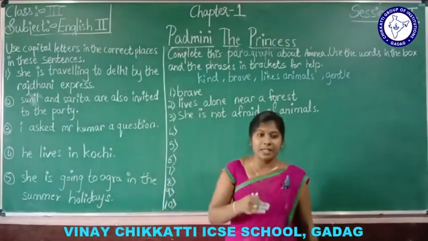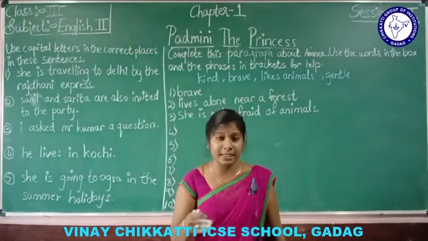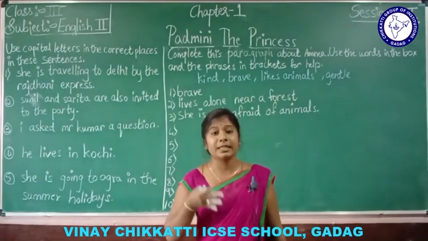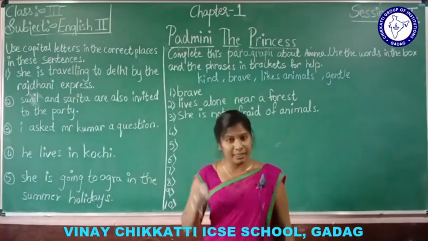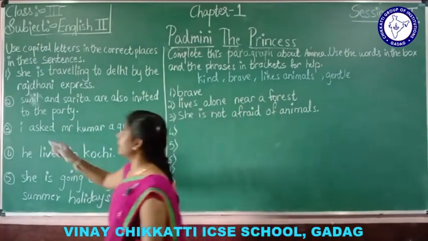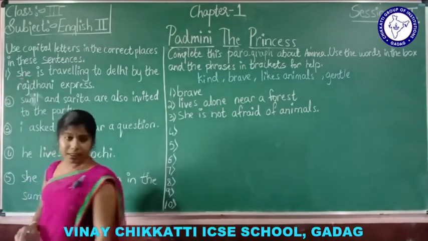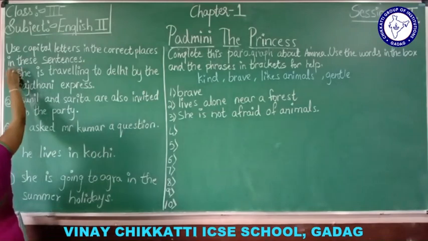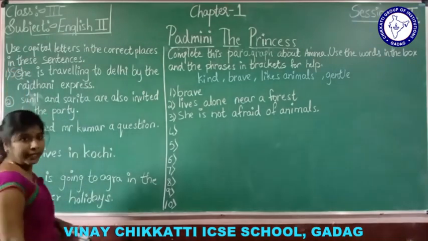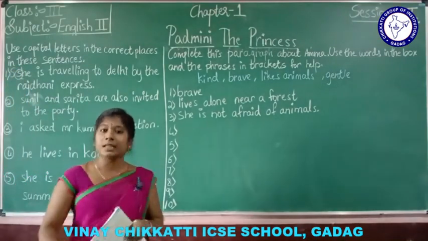Always the sentence should start with a capital letter. The first letter of the word should be a capital letter. Understood? So yes, round off this and write yes.